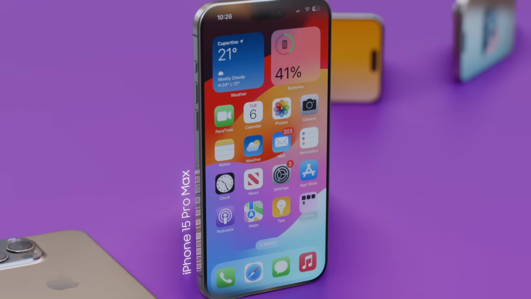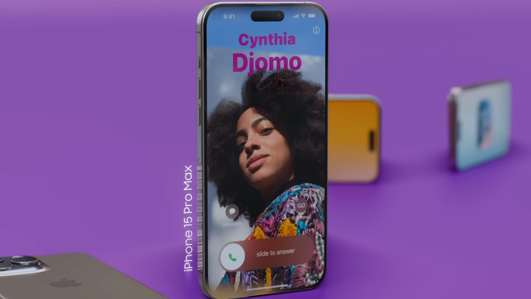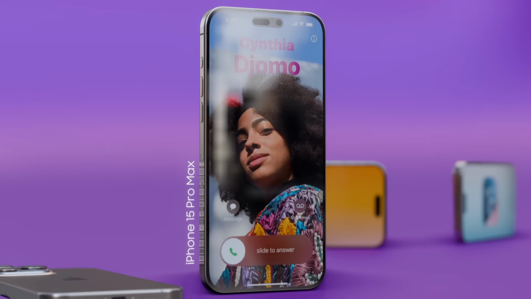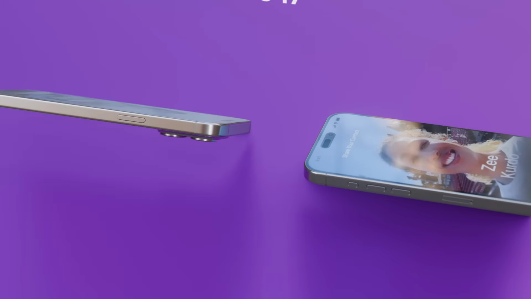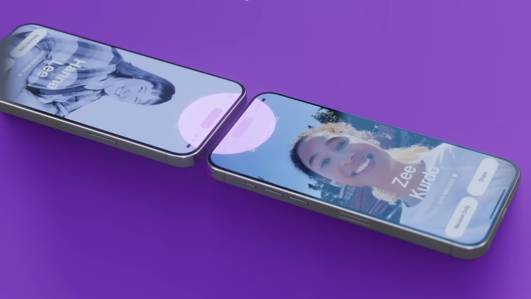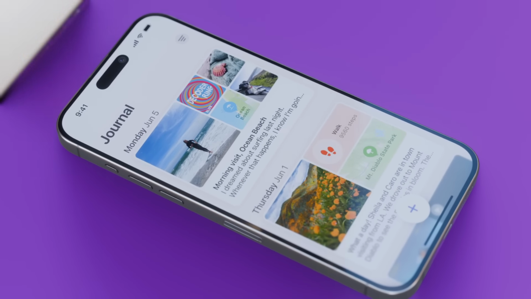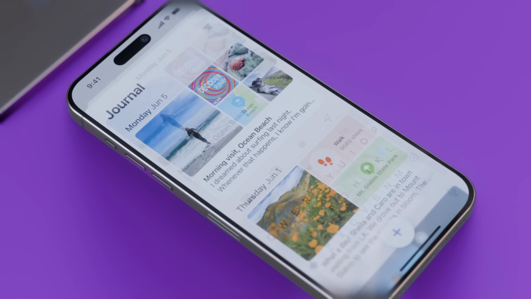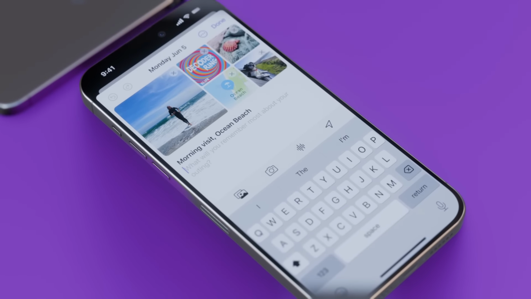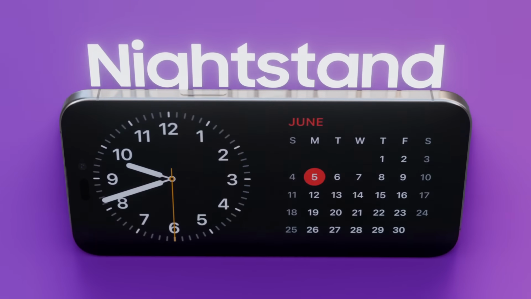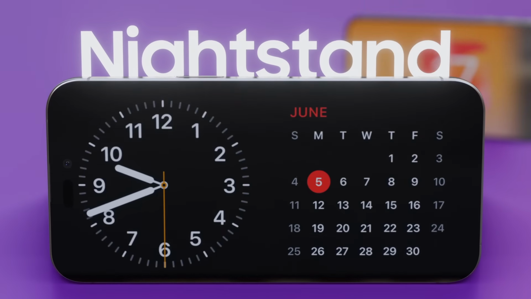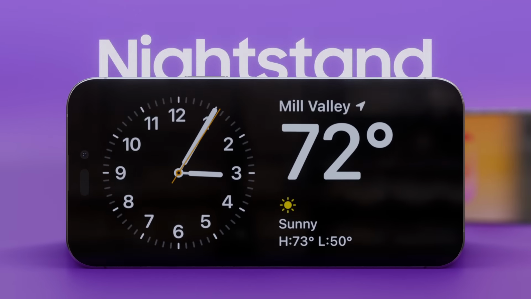iOS 17 also debuted Contact Posters for personalized incoming call visuals and NameDrop, a seamless contact sharing feature activated by bringing phones close together. The update includes a new journaling app called Journal to help users capture meaningful moments effortlessly, alongside enhanced safety features and a StandBy mode that turns the iPhone into a status display while charging.